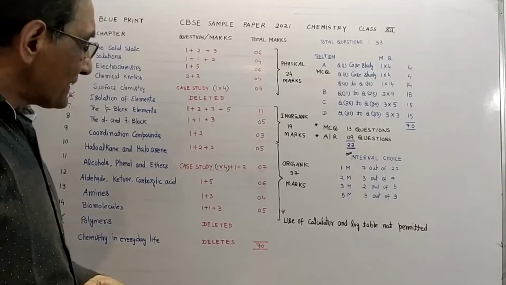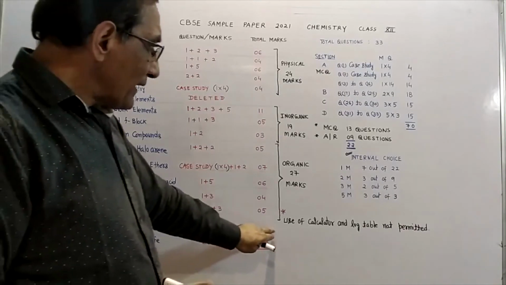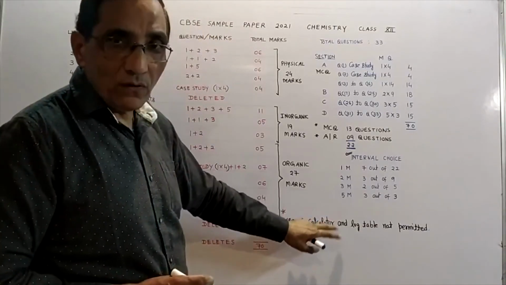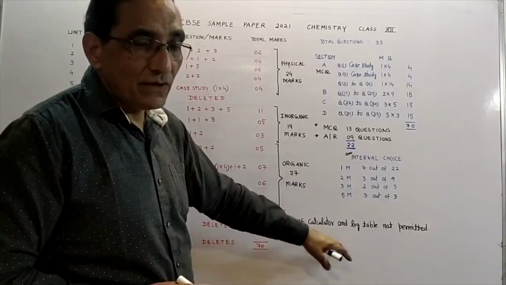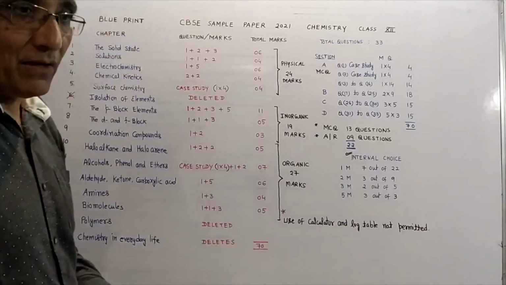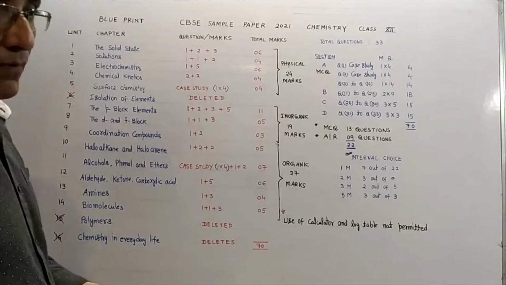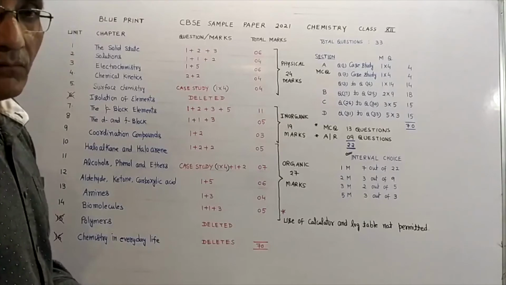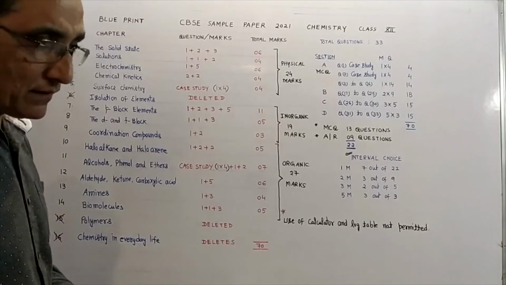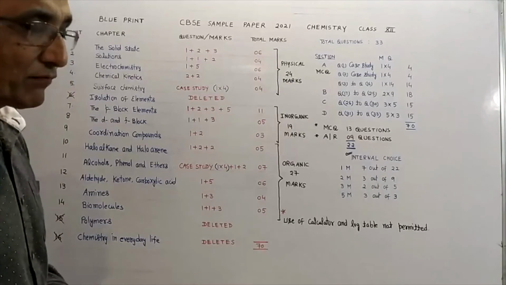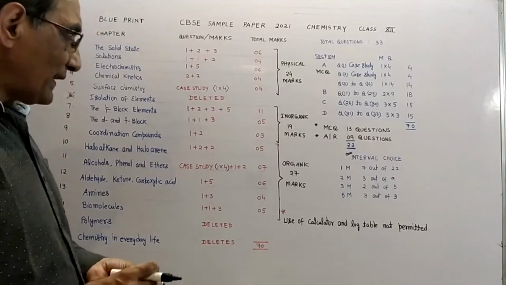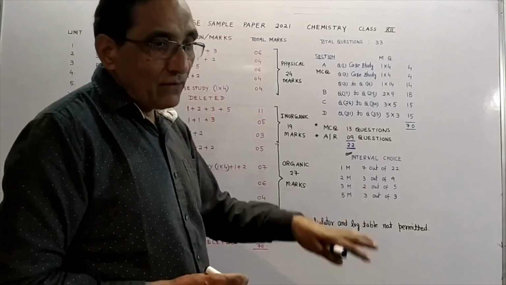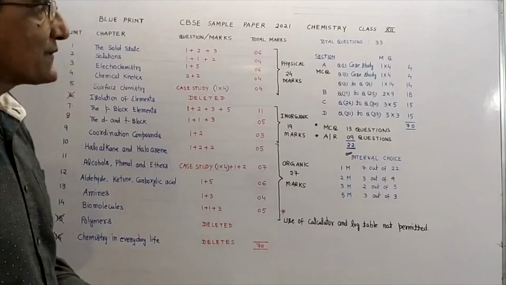And one important thing is there: this year use of calculator and log table is not permitted. Calculator was not permitted earlier also, but they were providing log tables so that you could solve the questions with the help of log tables. But this year, might be due to the COVID problem, they avoided log tables, because if the same log table is used by different students, then it will not be good for our health. So therefore they have prohibited the use of log tables. It means they will give you the value of the related log in the question itself.